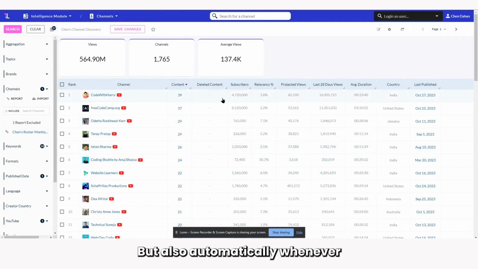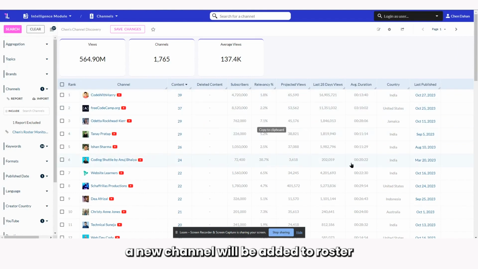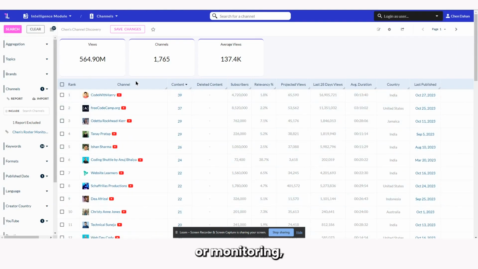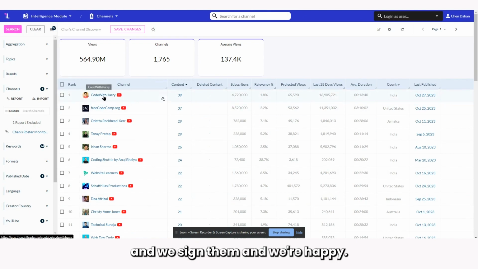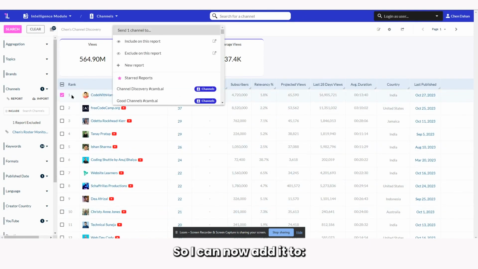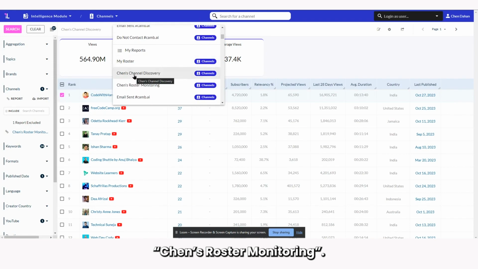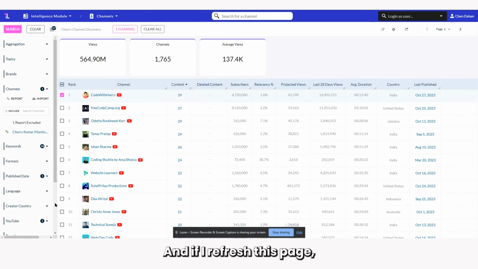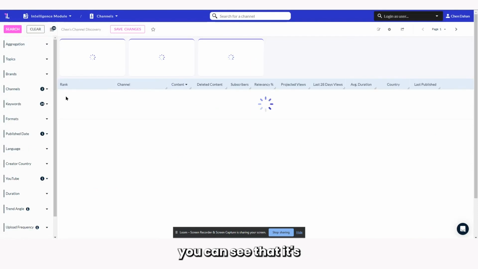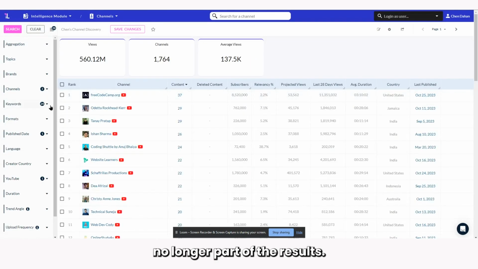But also automatically, whenever a new channel is added to roster monitoring, it will not be shown in this list. And we can demonstrate this live. So let's say I want to work with this channel, and we sign them and we're happy. So I can now add it to Jen's roster monitoring. And if I refresh this page, you can see that it's no longer part of the results.